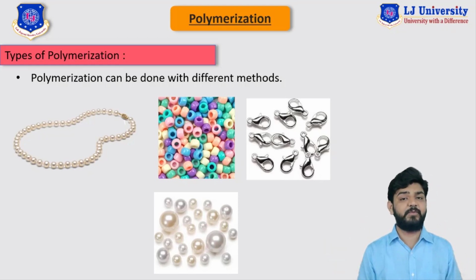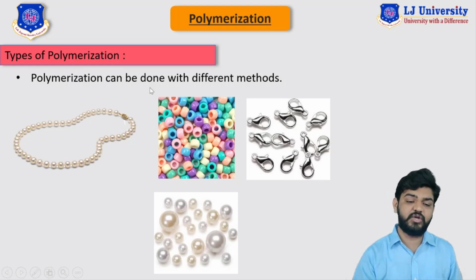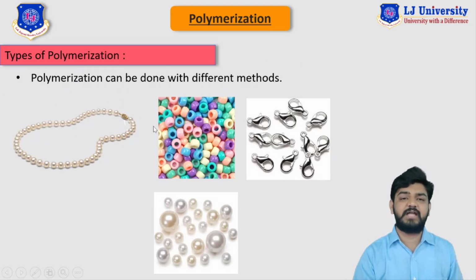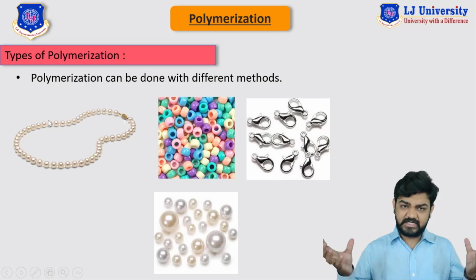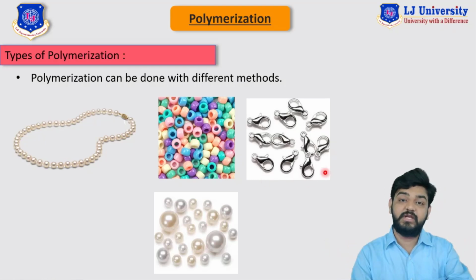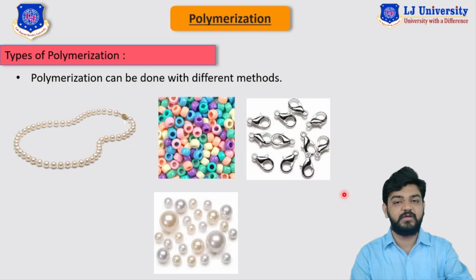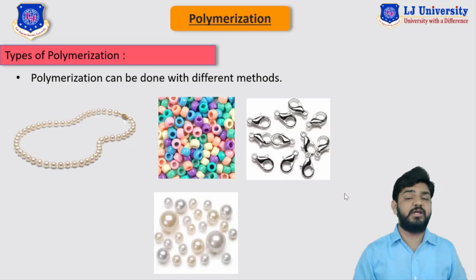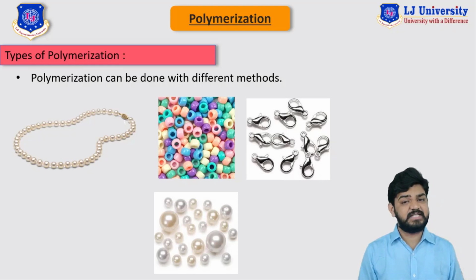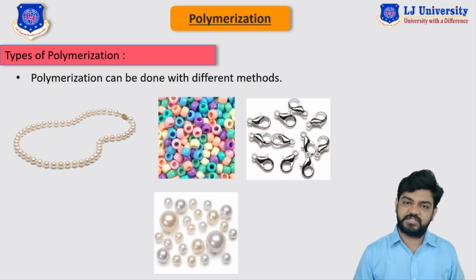So with the help of thread, you can use this particular hole-type of beads to form a long chain of the necklace, or you can use this hook type of beads to just hook them on a chain and you will have a necklace. So the polymerization process itself has a similar kind of structure.